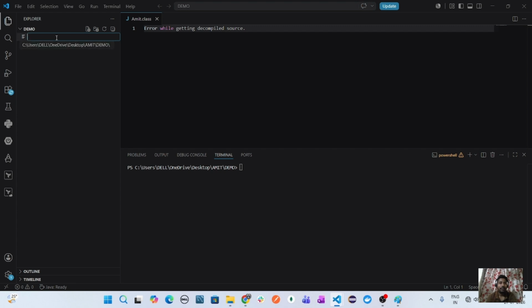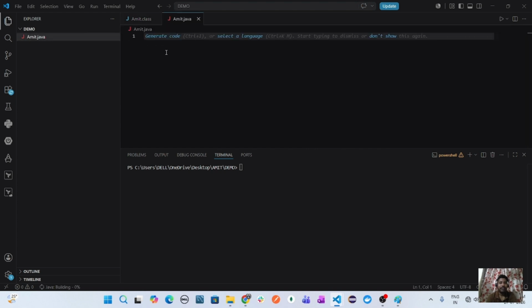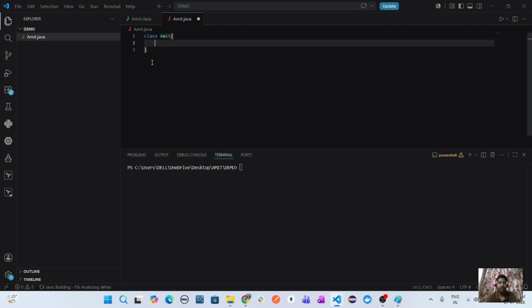We'll create a Java file, Amit.java. Always remember, the file name should be the class name, because there is a condition in Java, otherwise it will not compile. It's not mandatory, but it will be difficult when you compile. So for that reason, we will keep the class name as the file name.